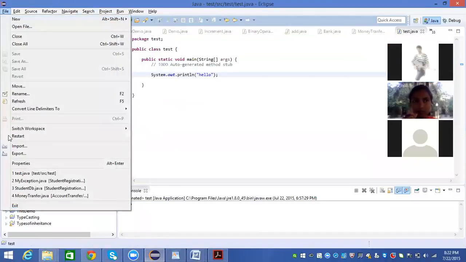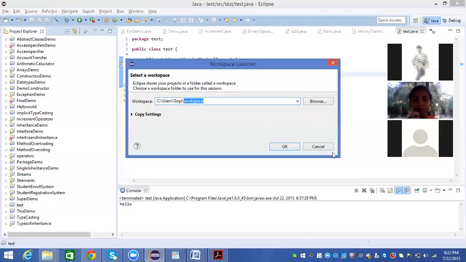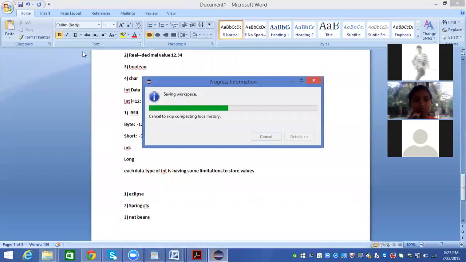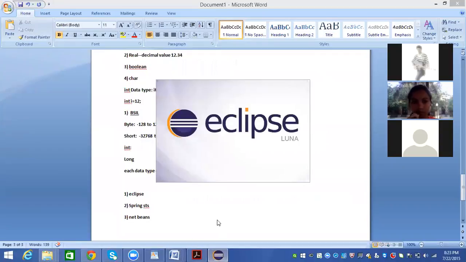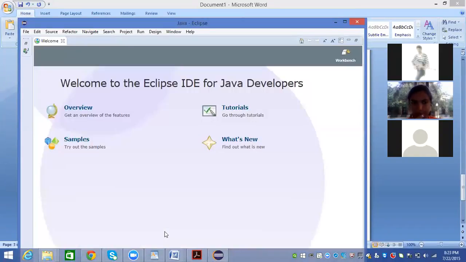Let it open. Whenever you install Eclipse, you're going to see it like this.